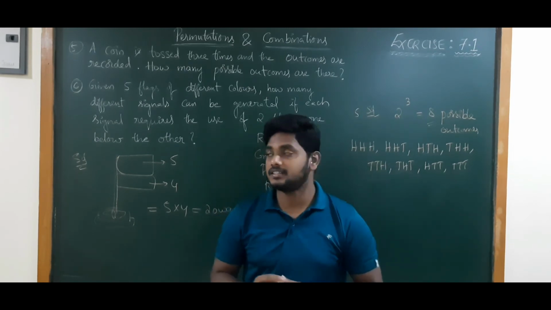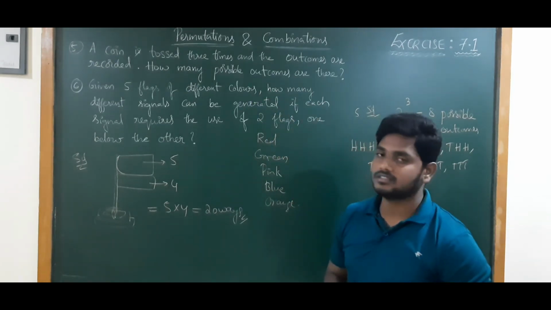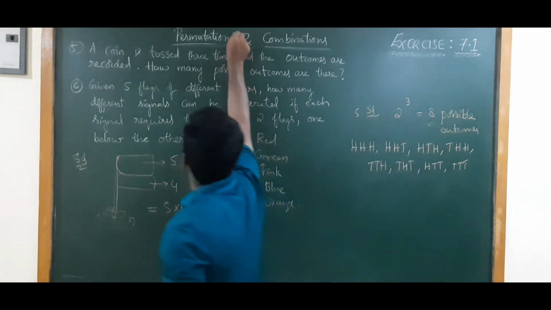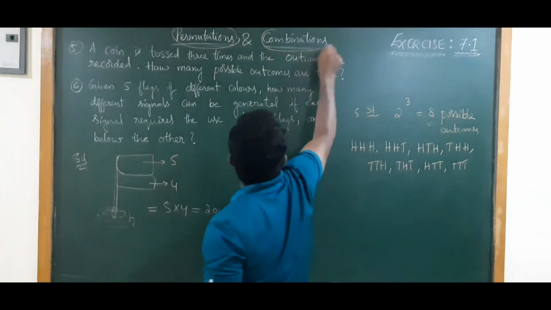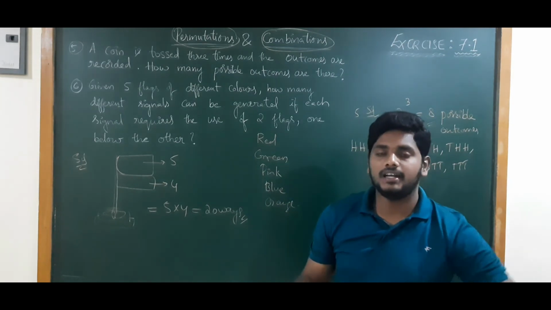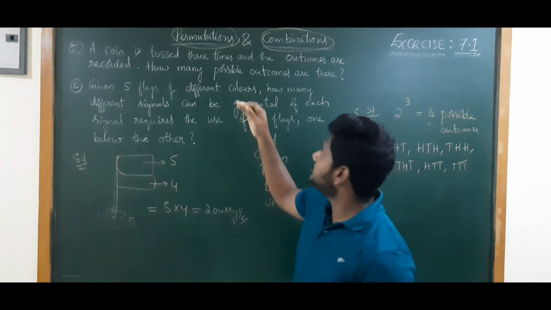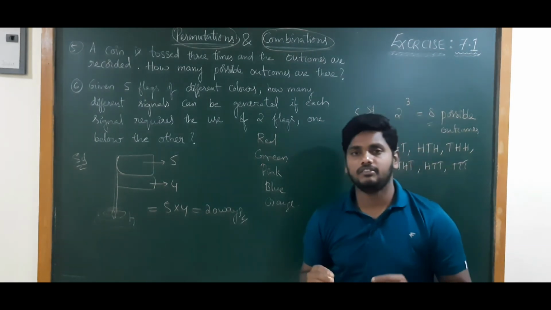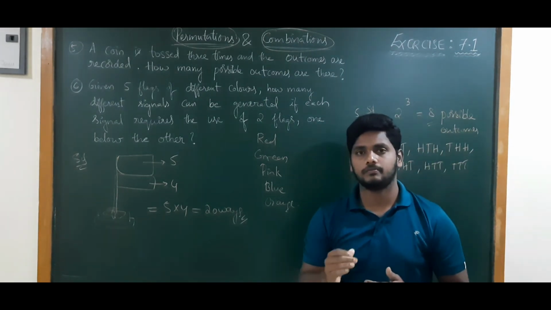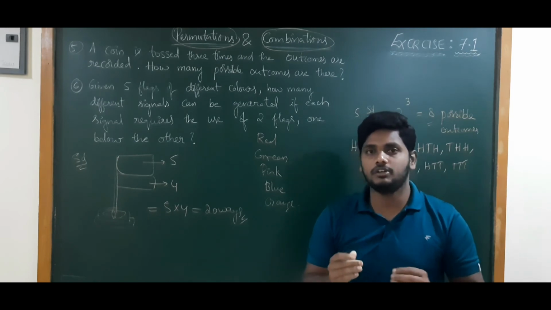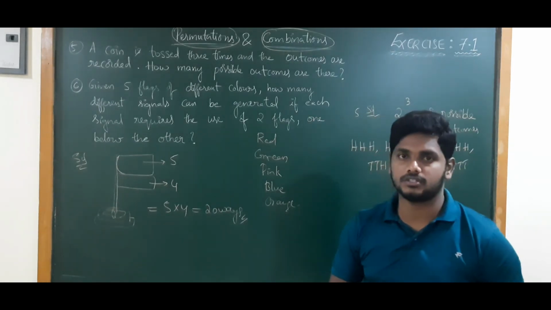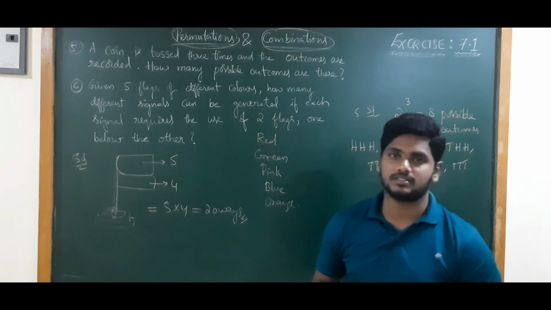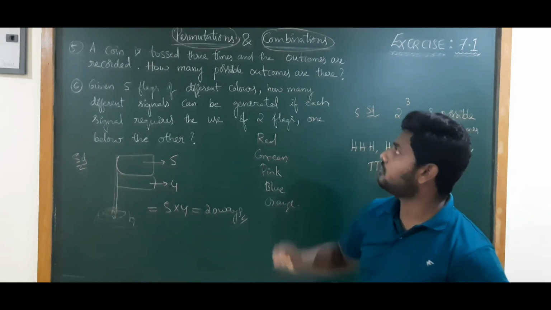In the next class, actually this permutations and combinations is a combination of 2 topics. What are those? First one is permutations and the other one is combinations. Until now we did not go into the topic of permutations or combinations. We have just given and introduced the basic concept which will make it easy to do permutations and also combinations. In the next class, we will enter into the topic of permutations and later on we will go to combinations.